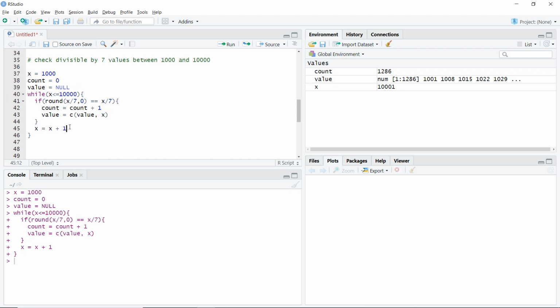Then went back and added 1, so that became 1002, went back to the while loop, and so on till this became 10,001, because we were checking less than or equal to. As soon as it became 10,001, it checked and said no, this is clearly not correct, it is false, so it stopped the loop. So that is why we have our values, you can see here in the global environment, and you can see the count, that is 1286.